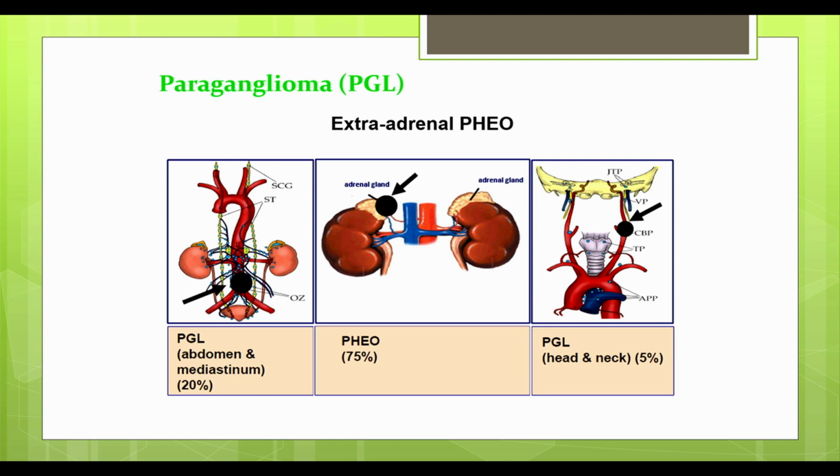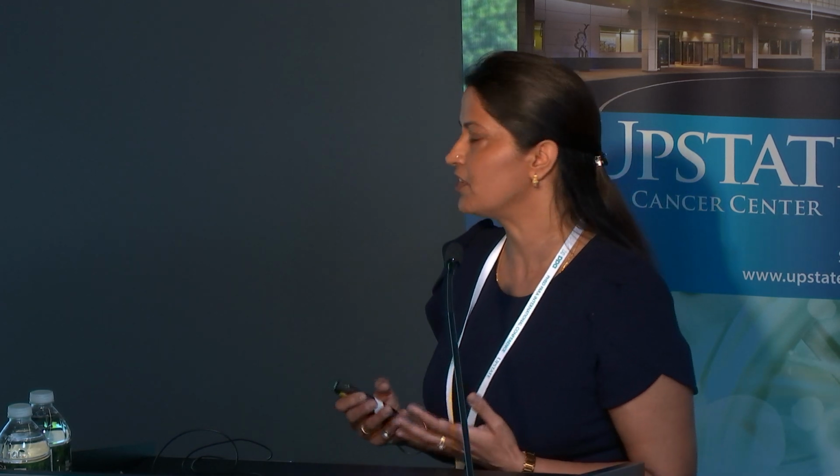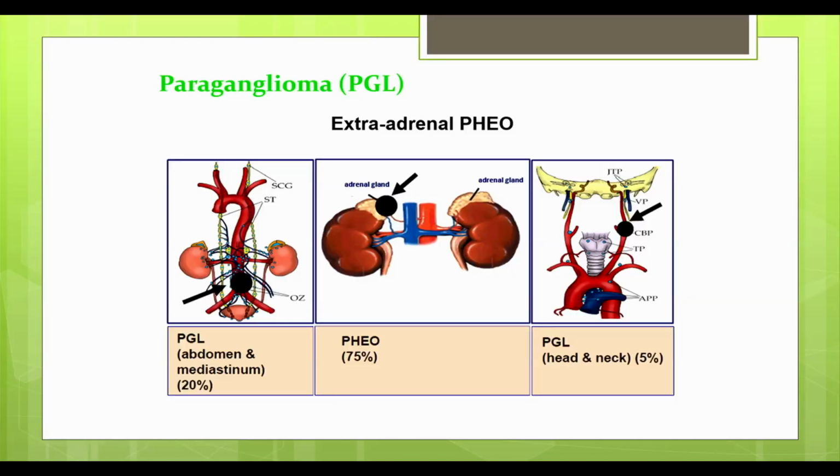Paragangliomas are primarily located in the abdomen and mediastinum, unlike pheochromocytomas, which are adrenal gland tumors. But we also know of paragangliomas that arise in the head and neck. The distinguishing feature here is that paragangliomas of the head and neck arise from the parasympathetic ganglia. So these are oftentimes non-functioning tumors.